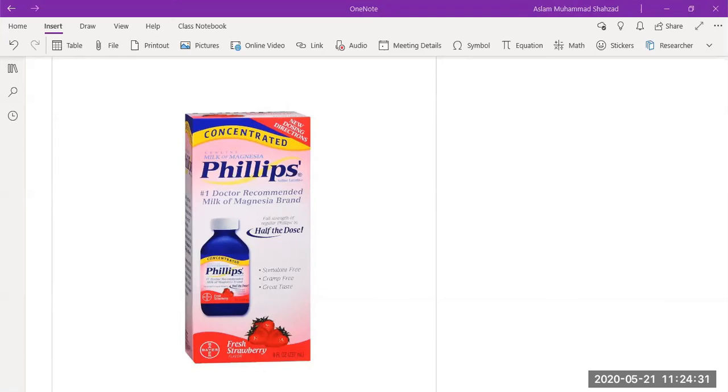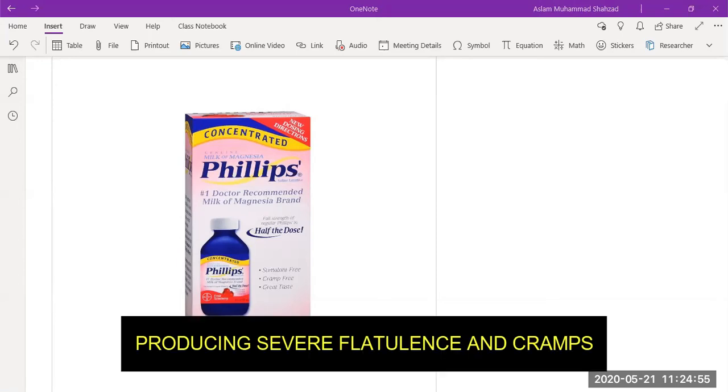These osmotic laxatives are non-absorbable sugars or salts. These sugars are metabolized by colonic bacteria, producing severe flatulence and cramps.